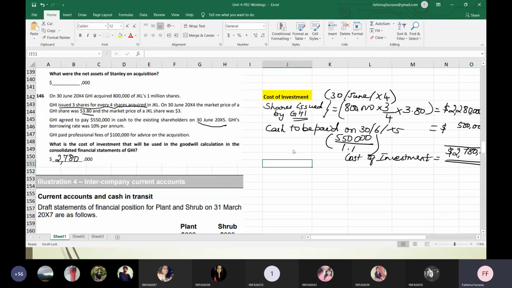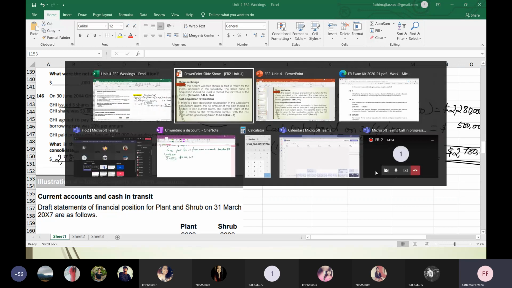Am I right? Yes, ma'am. So this 1.1 is 1 plus r the whole power n. So 1 plus 10% to the power 1. 1 plus 10% is 1.1, no? Yes, ma'am. I just want to know why didn't you use 1 divided by 1 plus 10%? Okay, I'll show the calculation here. If I do 1 divided by 1 plus 10%, I have to ultimately multiply with this amount.